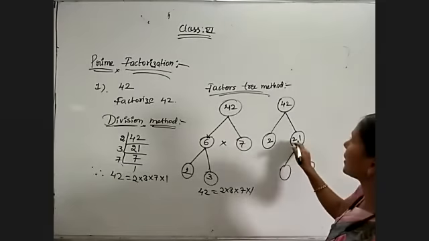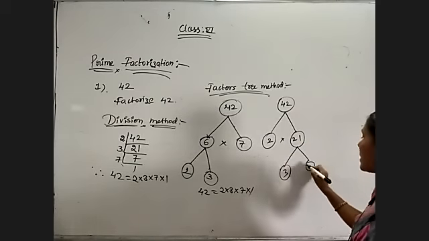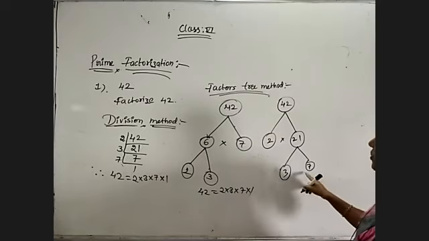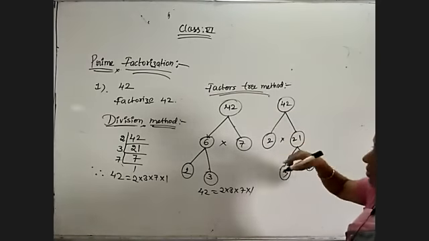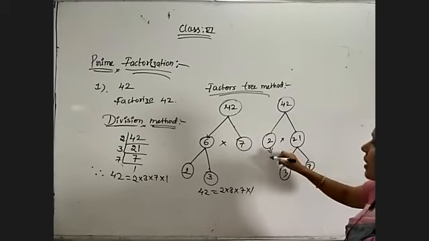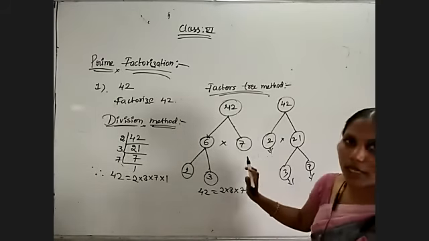Multiplication, 2 into 21 is equal to 42. Yes. Now 21, I am writing 3 sevens are 21. So 2, 3, 7. Anyway, in how many ways you will do, you are getting the prime factors, 2, 3, 7. That's all. Okay, remember this.